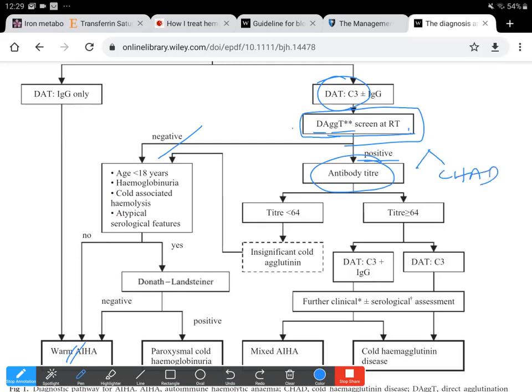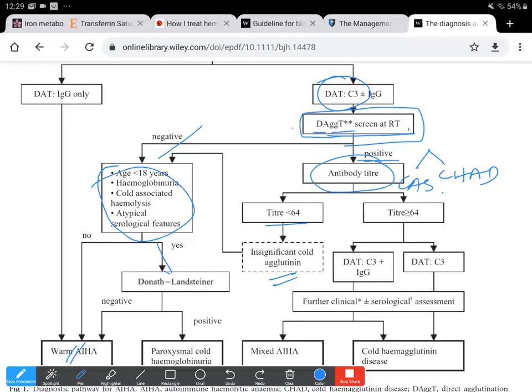If the titer is less than 1 in 64, then these are insignificant cold agglutinins, and only if these features are present do we need to investigate further along the lines of Donath-Landsteiner antibodies.